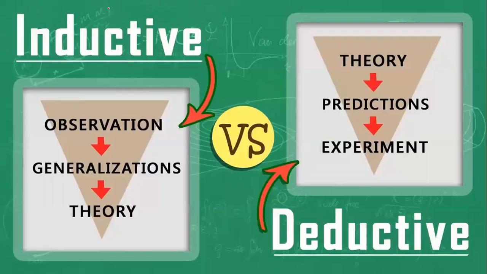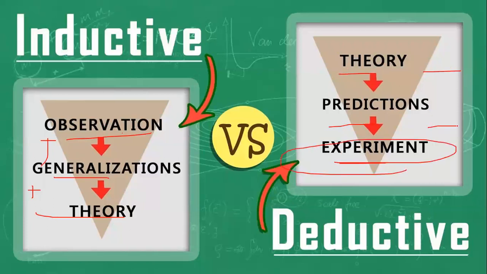So inductive research, that is observations leading to generalization and coming to theory. So inductive, we go on adding up. Okay. Deductive, we go on, theory coming to predictions, and then based on what? Experiment. So we go on deducting and coming to a very specific thing.